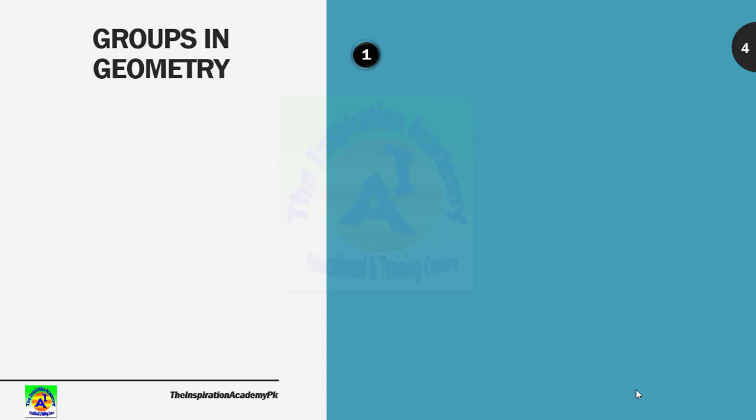The second root is groups in geometry. Geometry is a special branch of mathematics, and when mathematicians started studying geometry, they found there are also some things related to groups, and that base became a part of group theory.